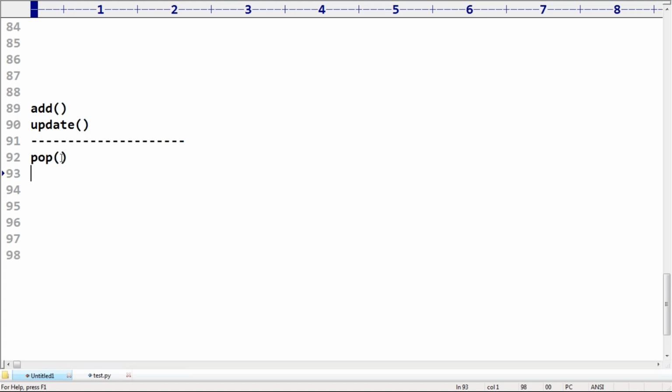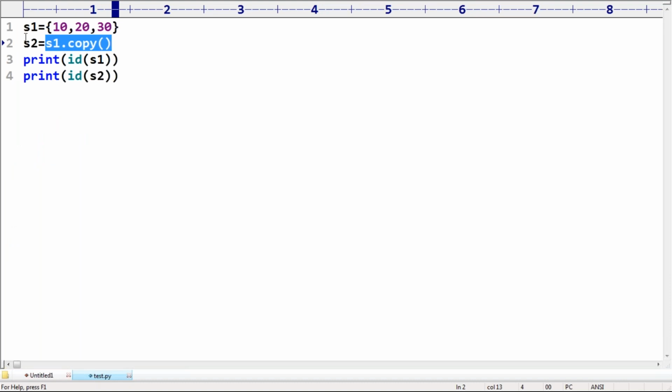Sorry, pop is the first method. Sir, pop method. Which element by default will be removed if I call the pop method? It removes and returns some element, sir. Say I take a set with 30, 40, 50, 60, like this. Now print s.pop. Can you please tell which element by default will be removed, sir?